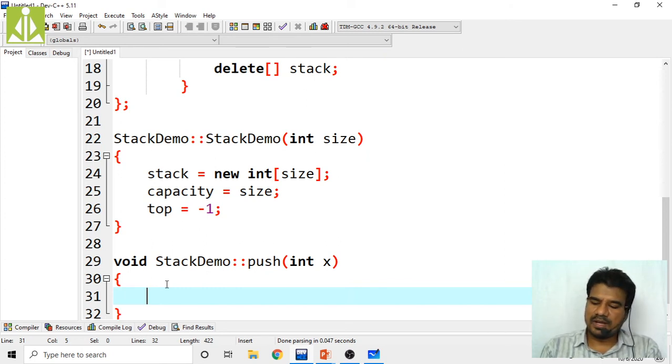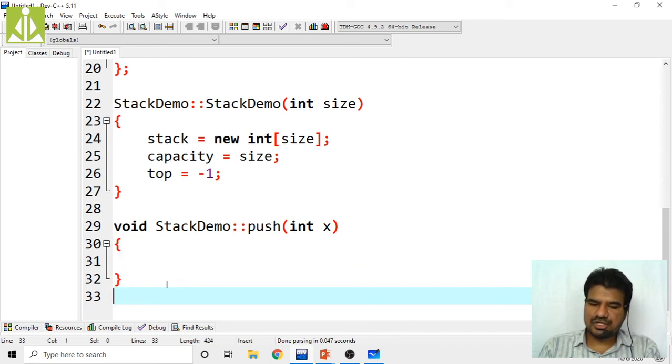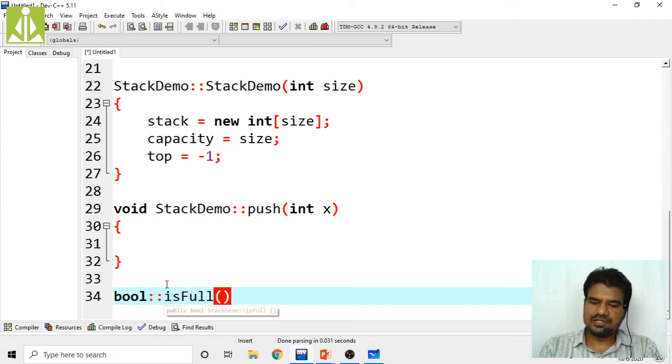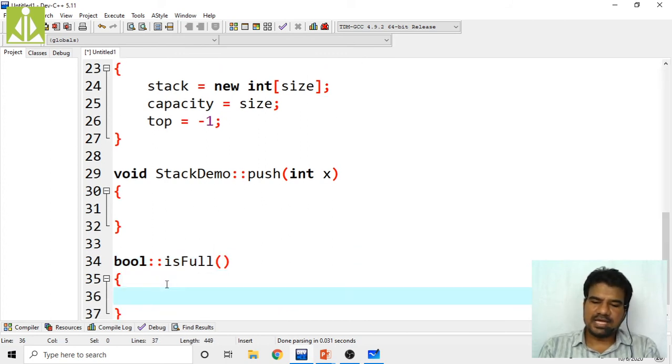To check that fullness, we need an is full function. I'm writing the is full function, and it will not take anything. Inside this, we simply check whether top is equal to capacity -1 or not.